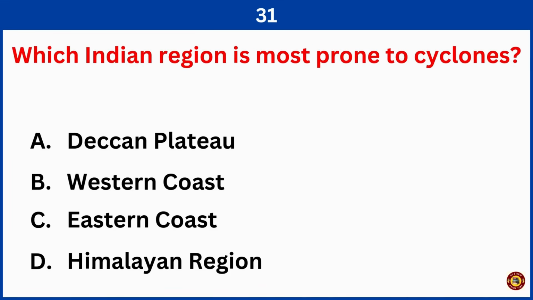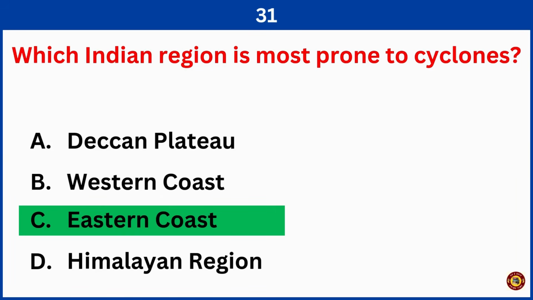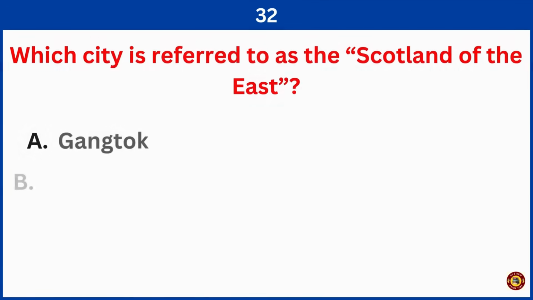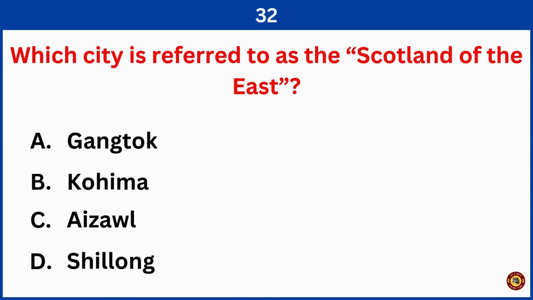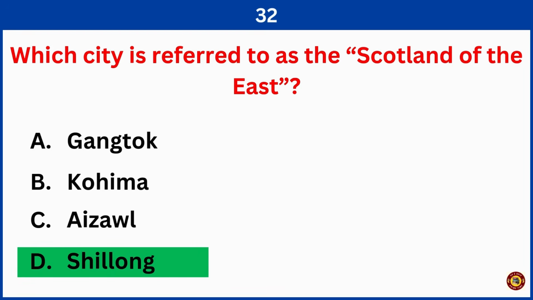Which Indian region is most prone to cyclones? Right answer is option C, Eastern Coast. Which city is referred to as the Scotland of the East? Right answer is option D, Shillong.